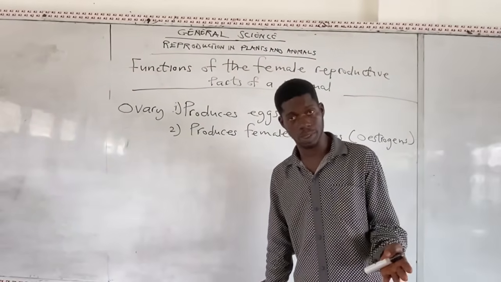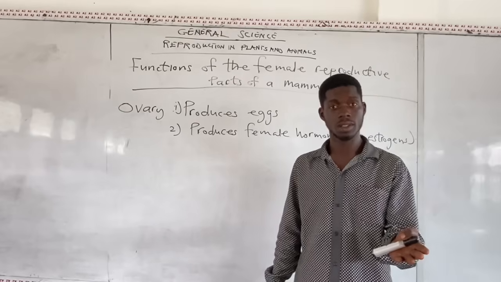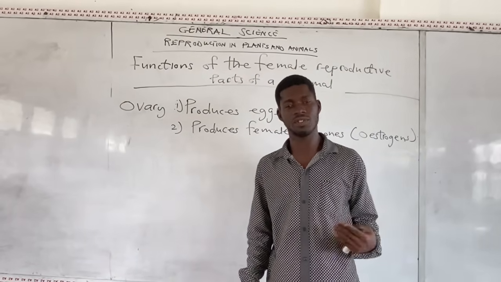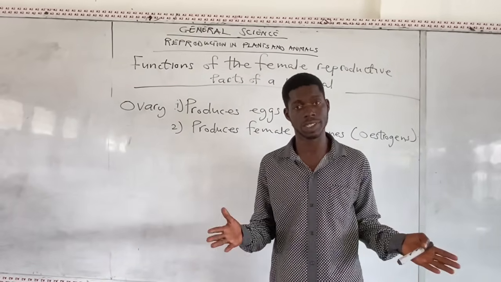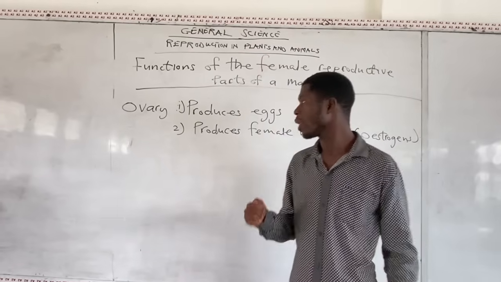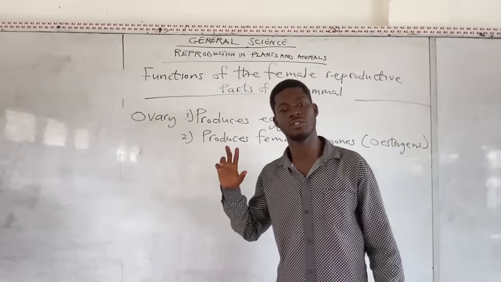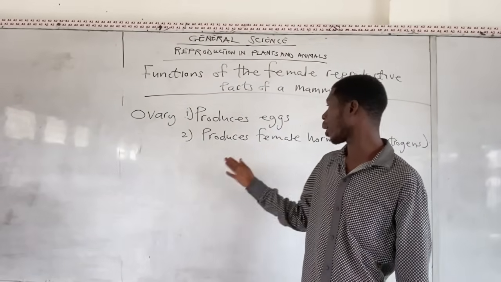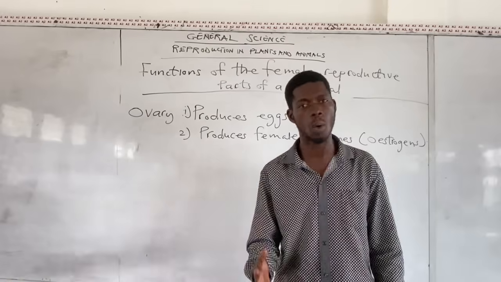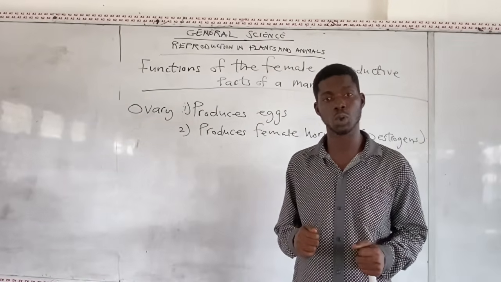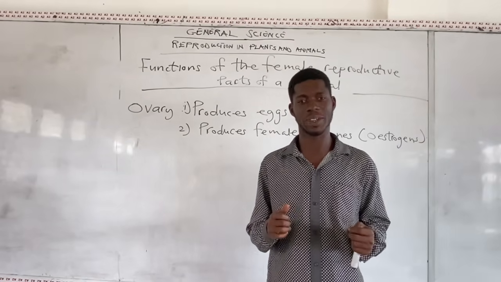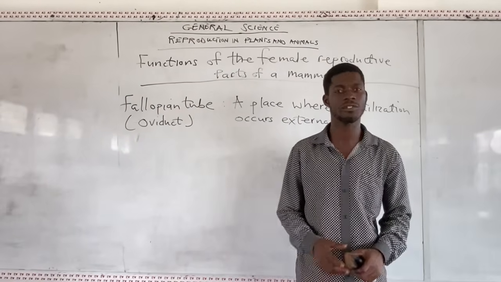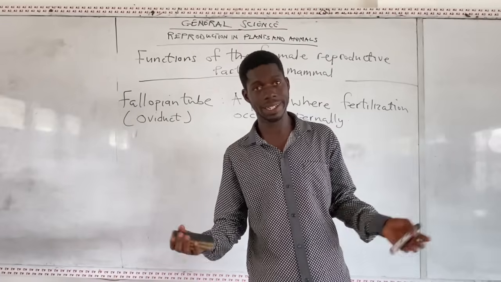I can ask you in objectives: what's the name of the hormones in females? The name is estrogens. So we have two main functions of the ovary: it produces eggs and it produces female hormones, which are known as estrogens.